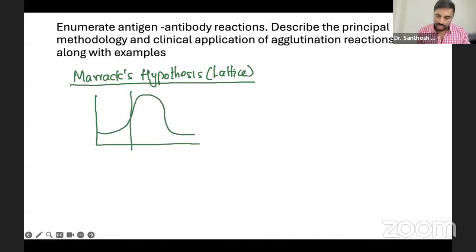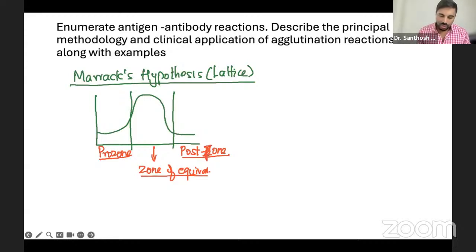We have three zones: one is the prozone, then the zone of equivalence, and the postzone.